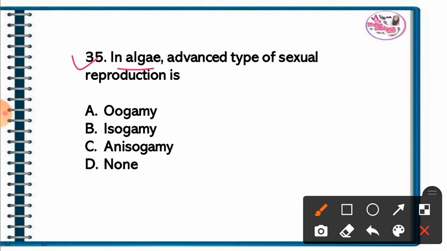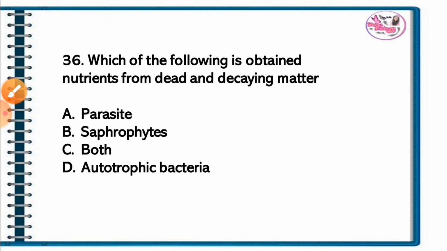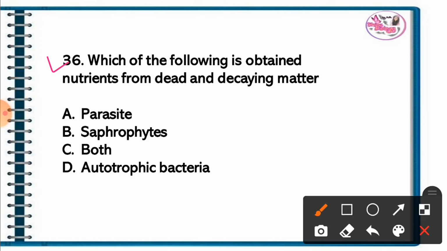Question 35. In algae, the advanced type of sexual reproduction is. The correct answer is option A. Oogamy is the advanced type of sexual reproduction. Question 36. Which of the following obtains nutrients from dead and decaying matter? The correct answer is option B. Saprophytes obtain nutrients from dead or decaying matter.